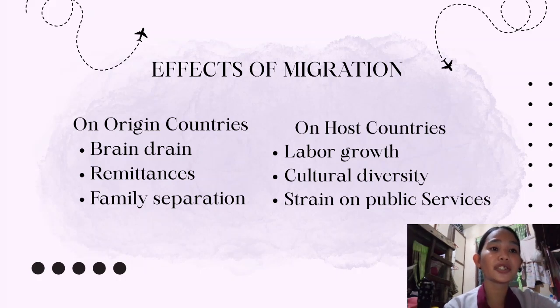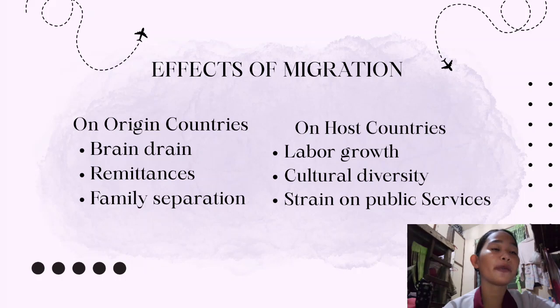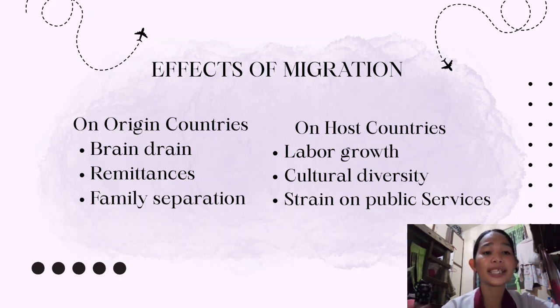Brain drain is the loss of skilled and educated workers, remittances are the money migrants send back to their family, and of course family separation. Family separation often happens when a Filipino OFW moves to another place to look for a job, or a better job for a better standard of living. So basically, they will be separated from their family if they do that.